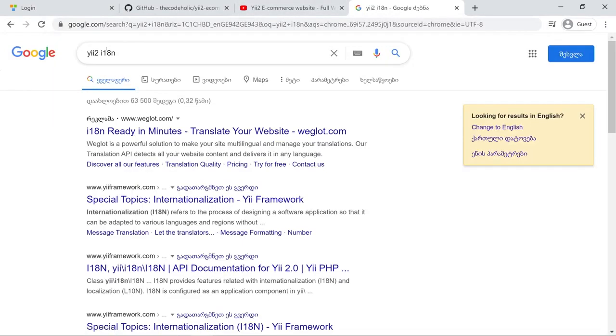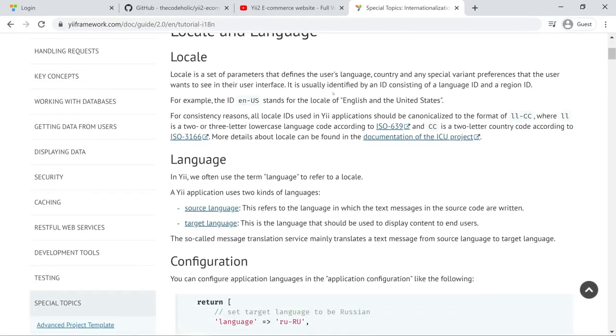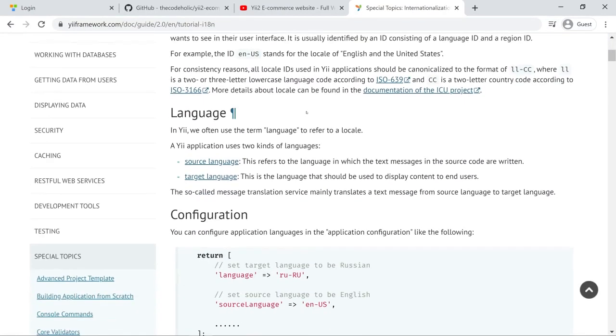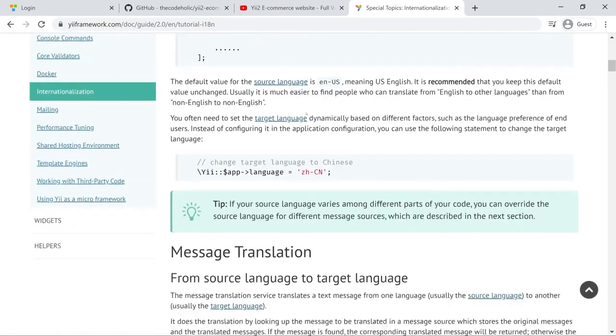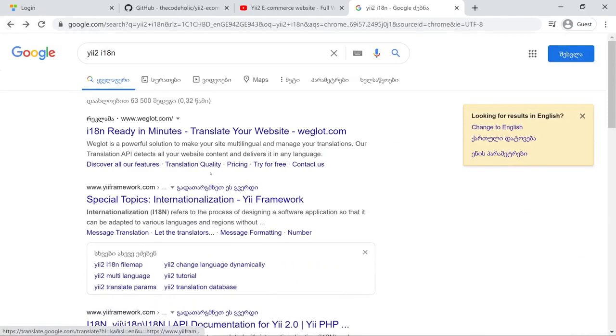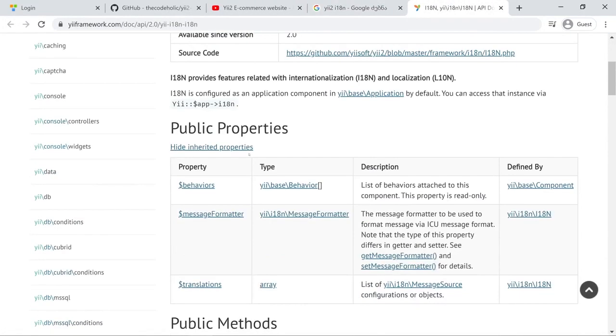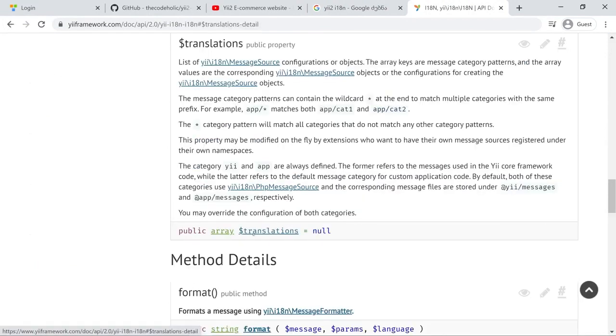Okay, Yii2 i18n, and special topics, internationalization, that's the thing we want. And right here, basically all the things I'm explaining are written. But we do care about the I18N class. So this is the class I want to open, and this has translations right here. When you click on the translations, you see all the text in a nicer form than in PhpStorm.